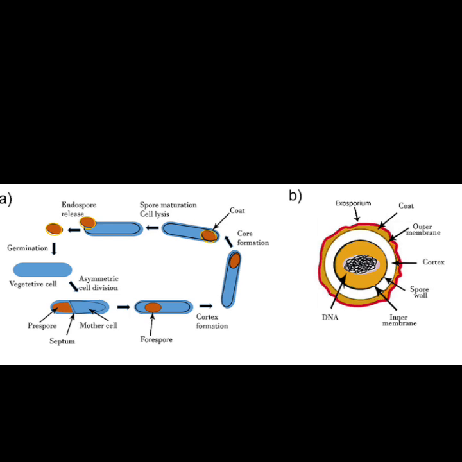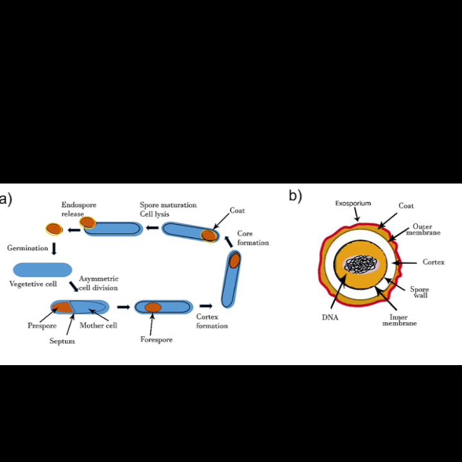Vegetative cells absorb gram stain and are gram-positive. Endospores do not absorb gram stain, only special endospore stains. Vegetative cells have normal water content and enzymatic activity. Endospores are dehydrated and have no metabolic activity. Vegetative cells are capable of active growth and metabolism. Endospores are dormant in nature and show no growth or metabolic activity.